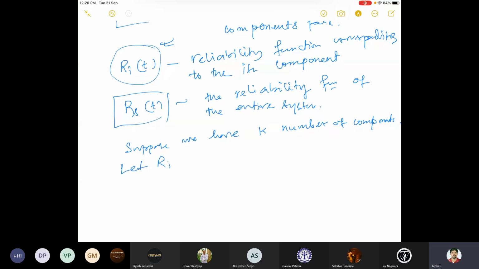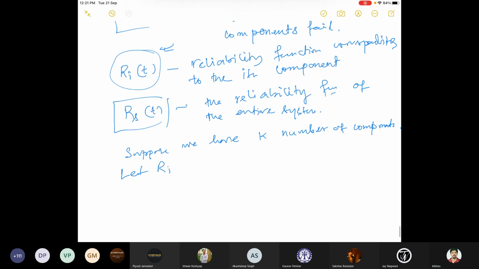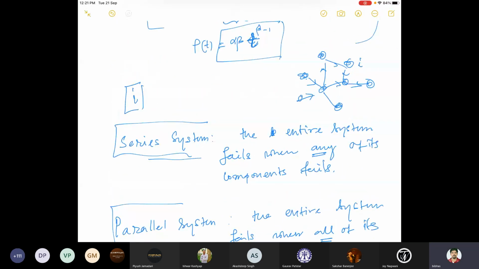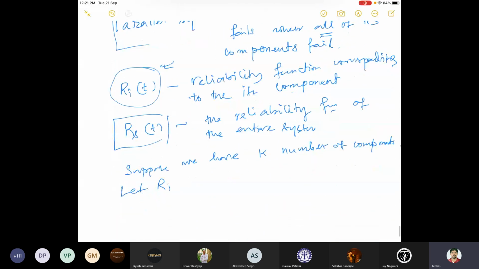The failure of a particular component may depend on the failure of another component, but let us make our life simple for the time being and not consider that situation here.